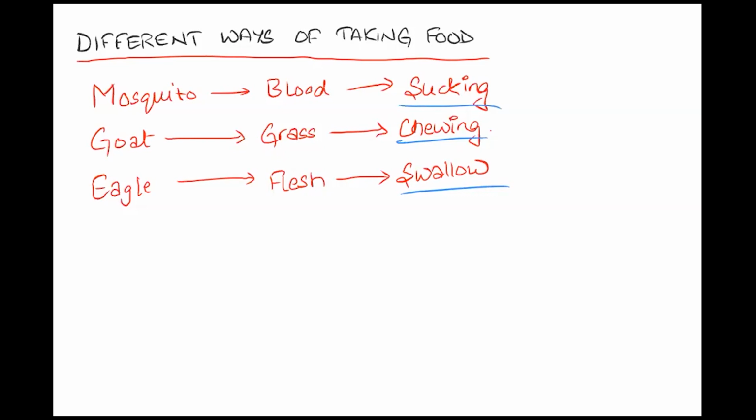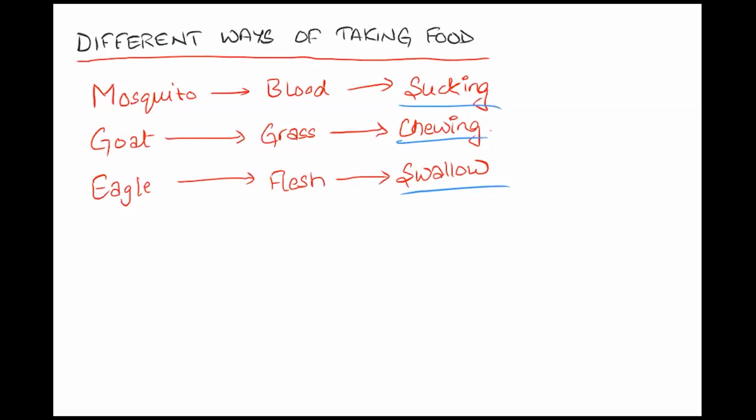Now we'll study human beings, and what process follows once we take in our food. How do human beings take in their food? What is the mode among these three? Chewing, sucking, chewing? Yes.